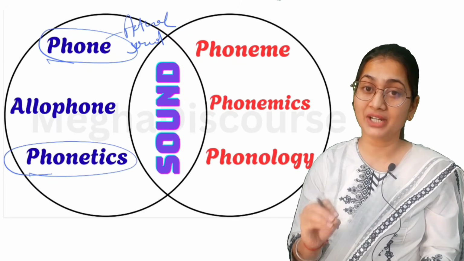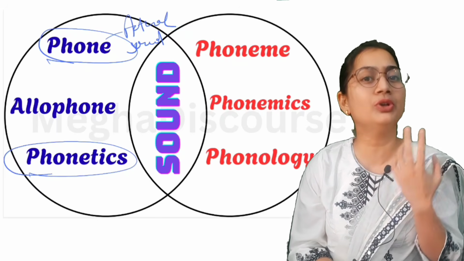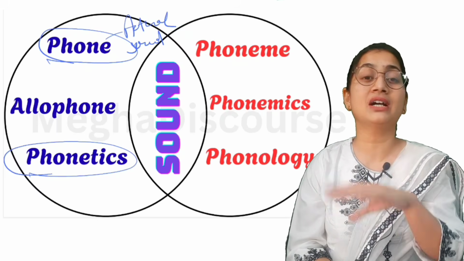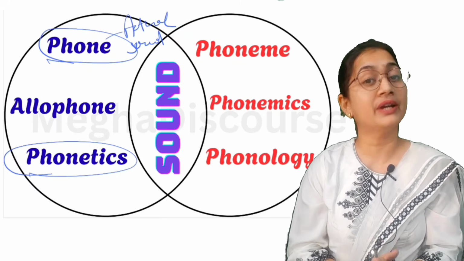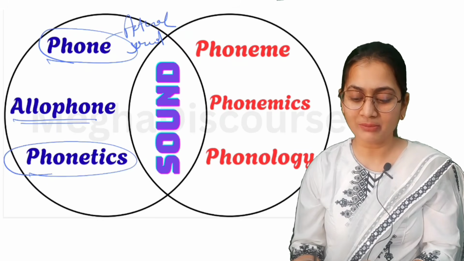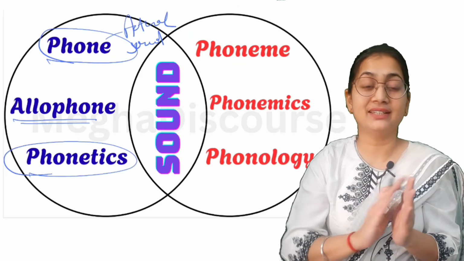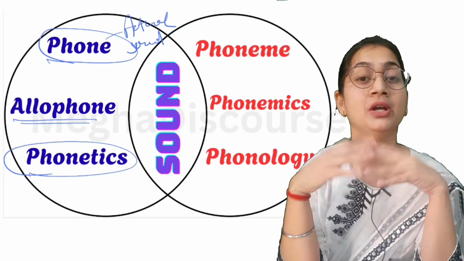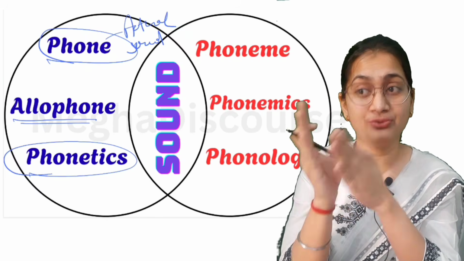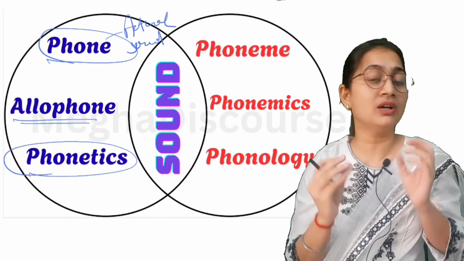It means the study of these phones, the study of how phones are produced, how we articulate words, how the person is receiving the sound, how we use acoustics. So this is what we call phonetics, which is the major branch of this class. Then what do you mean by allophone? Phone plus allophone. It means the variation of phones, like we have covered in morphology, in which we have morph and allomorph. Similarly, we have phone and allophone. So allophone, basically you can say, is the variation of a single phone.